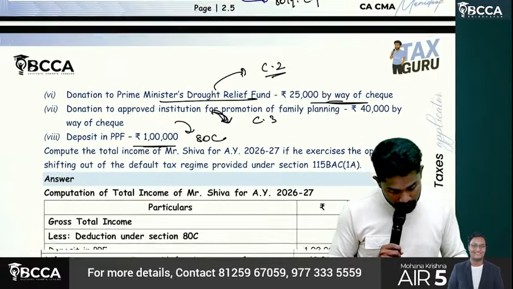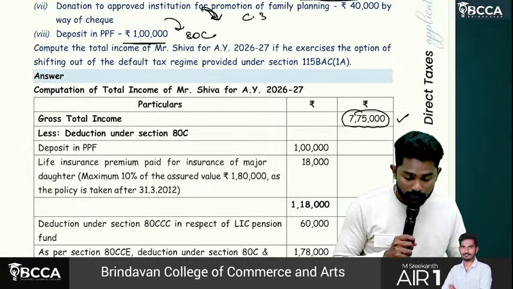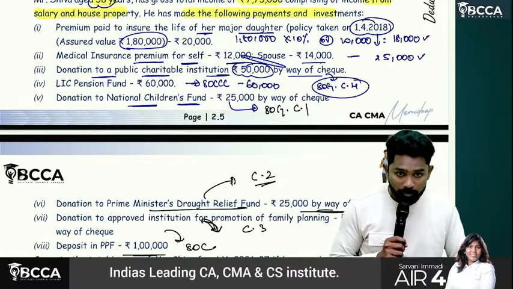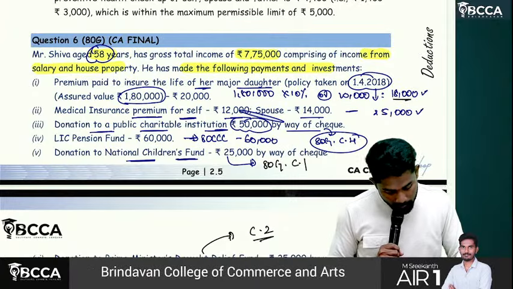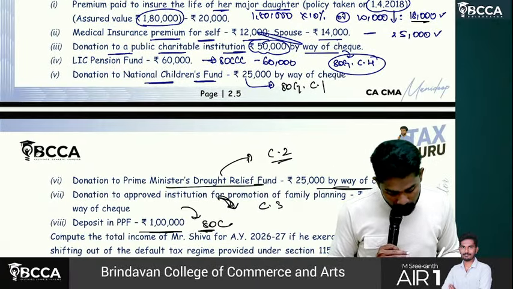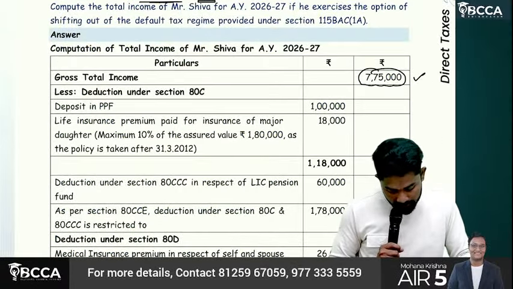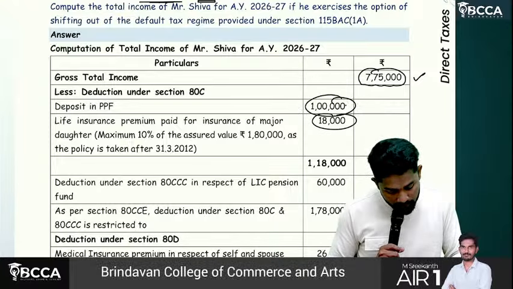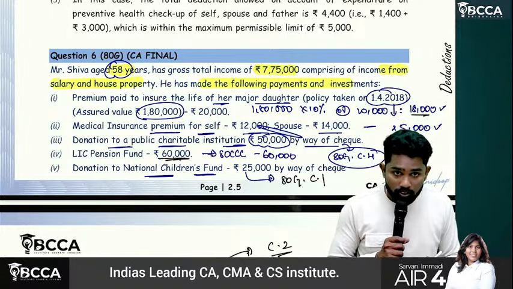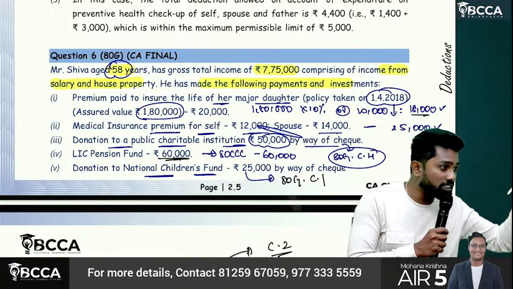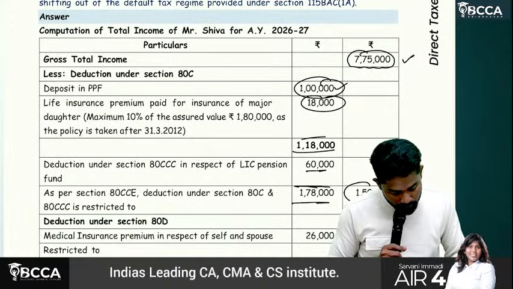So first, gross total income 7,75,000, correct. First we should claim what? 80C. Sir, 80C related, what are there? Life insurance 18,000 and then PPF 1 lakh. So total how much, sir? 1,18,000. Plus there is 80CCC also, 60,000. So total 1,78,000, but restricted to 1,50,000.